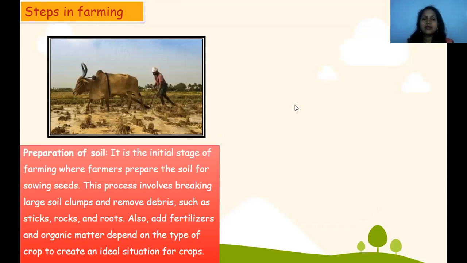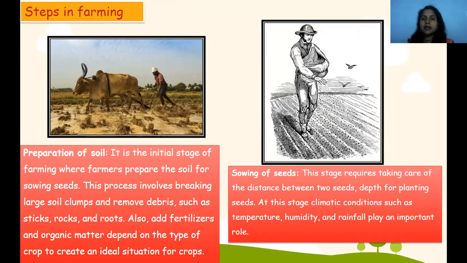Preparation of soil is the initial stage of farming where farmers prepare the soil for sowing seeds. Can you see the picture? See the hard work the farmer is doing. This process involves breaking soil clumps and removing debris such as sticks, rocks and roots. Also add fertilizers and organic matter depending on the type of crop you are planting. This is preparing the soil.